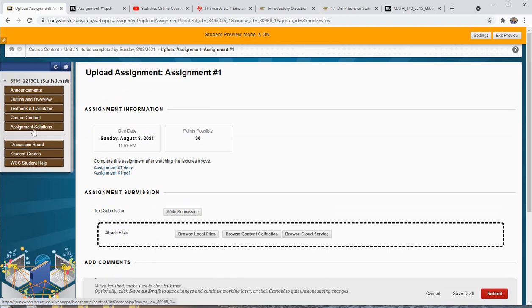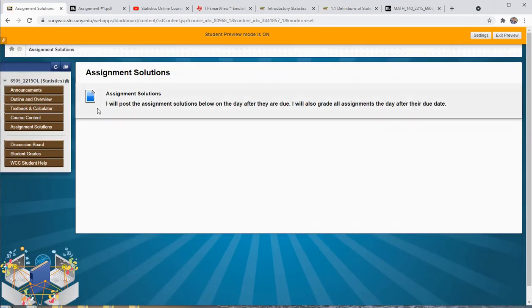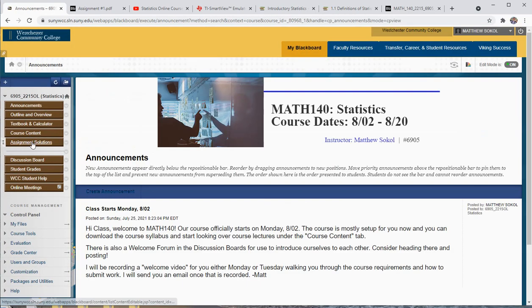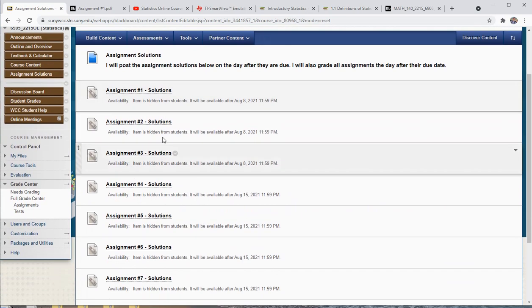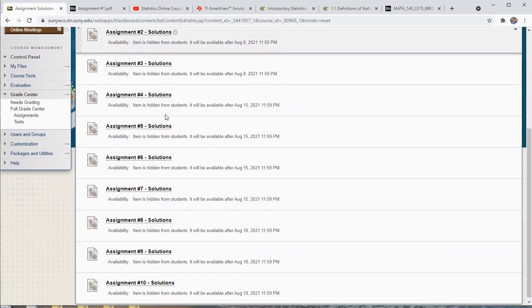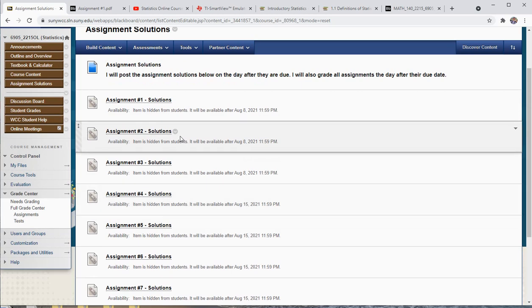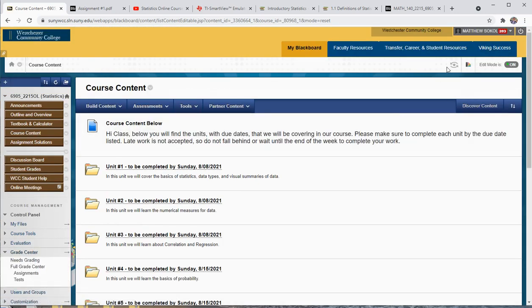For every assignment, there's also this tab called Assignment Solutions. After the due date, literally a minute after the assignment is due, let me show you what it'll look like here, the assignment solutions will be there for you to open up and look at. Usually if you submit on a Sunday, I will have them graded the following Monday. I'll grade them really quickly, but you can also see the solution set worked out there for you. All right, so going back,